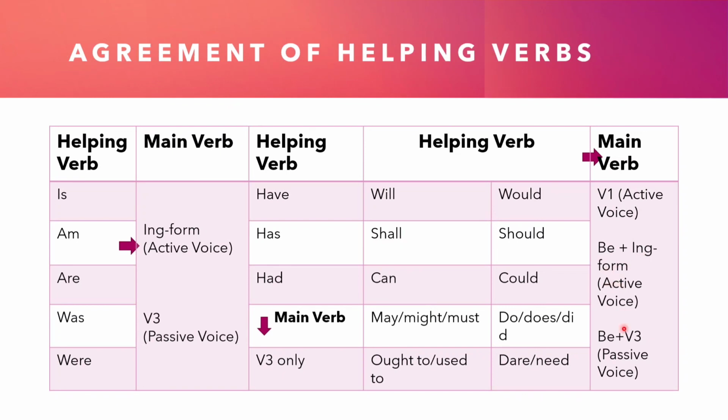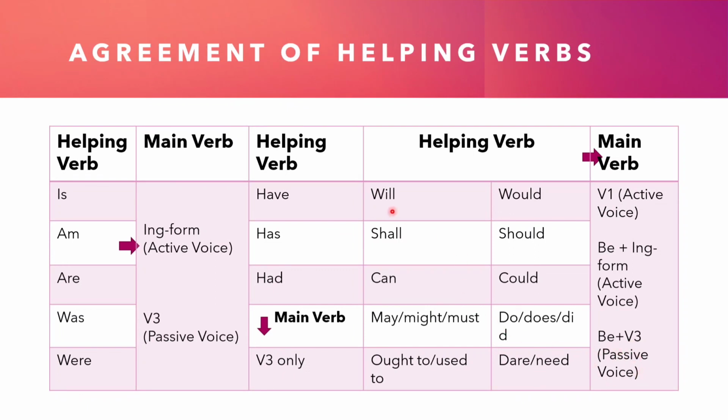And in passive voice you have to remember, with will, would, shall, should, can, could, may, might, must, you can use be plus V3. You cannot use it with all these things. You can use will, would, shall, should, can, could, may, might, must plus be plus V3, which will be passive voice.